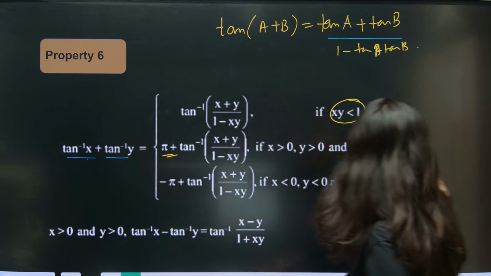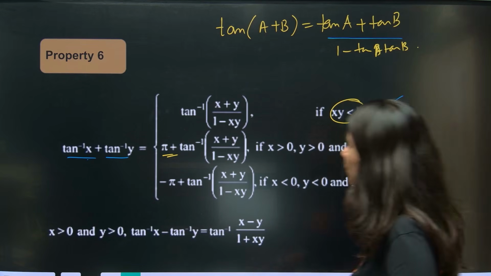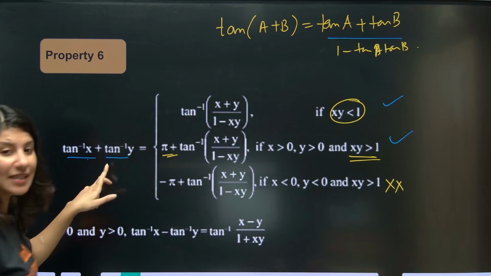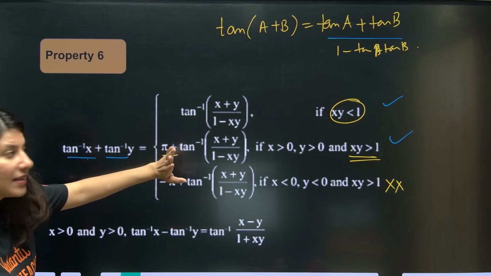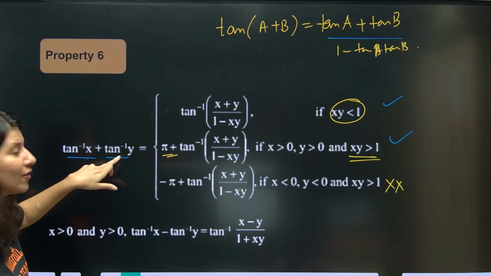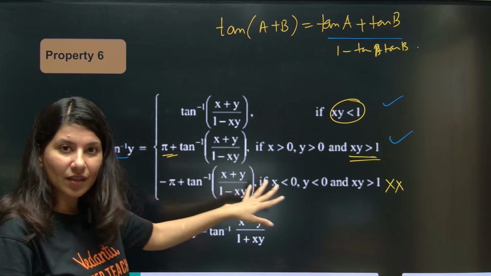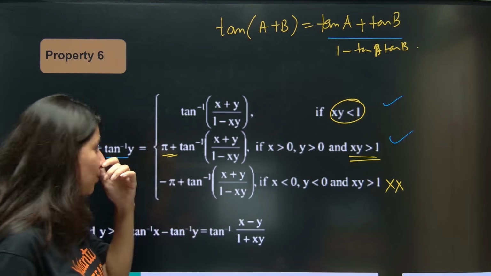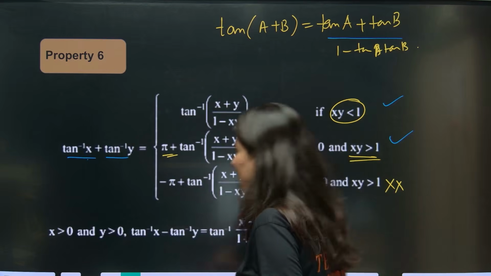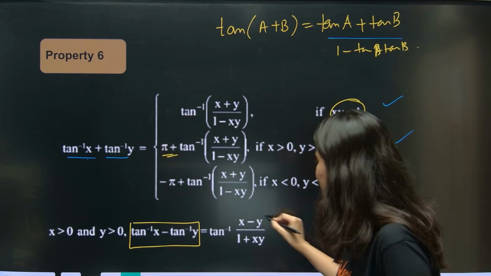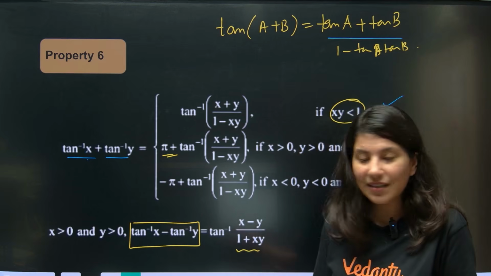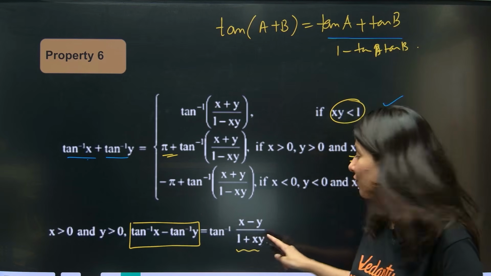So majority these two formulas you have to remember: tan inverse x plus tan inverse y is equal to tan inverse of x plus y upon 1 minus xy, and tan inverse x plus tan inverse y is equal to pi plus the same thing. We'll solve problems, you will get to know. And if tan inverse x minus tan inverse y is there, just apply a negative sign, and the best part is there is no such condition, only one formula.